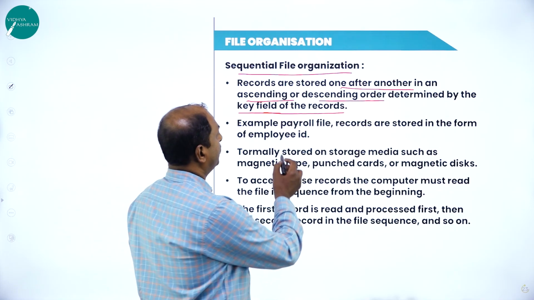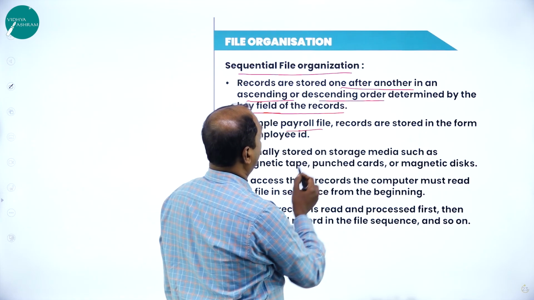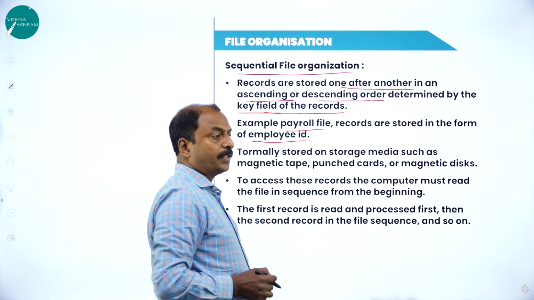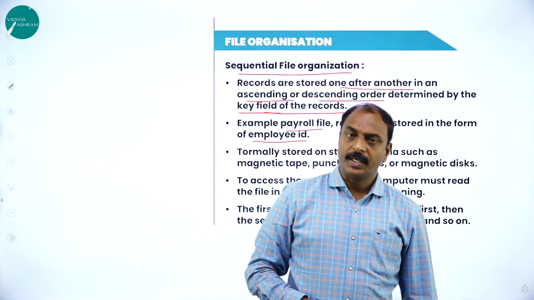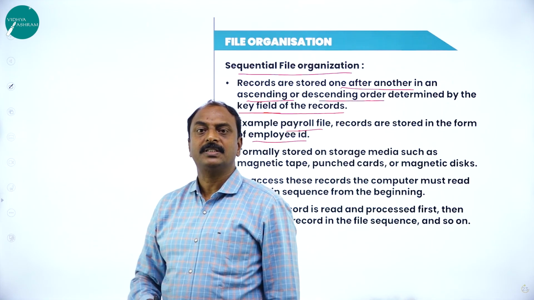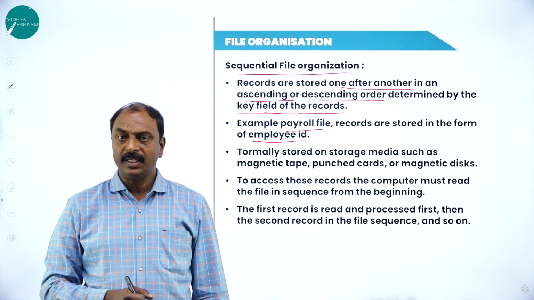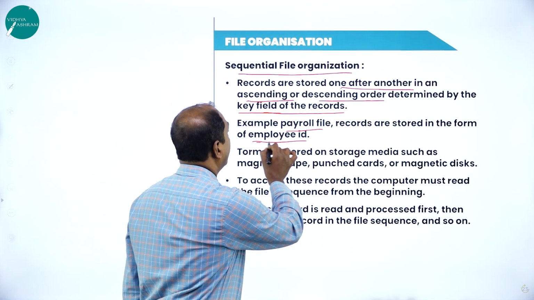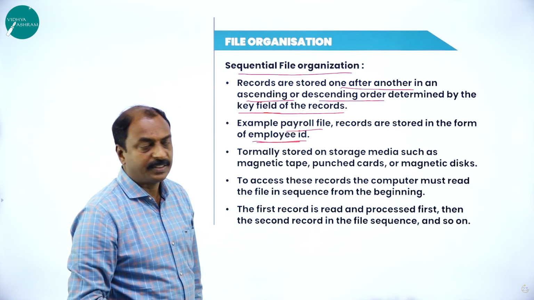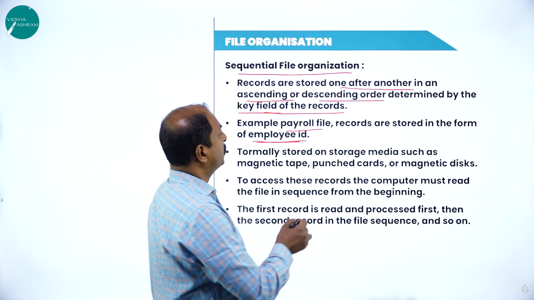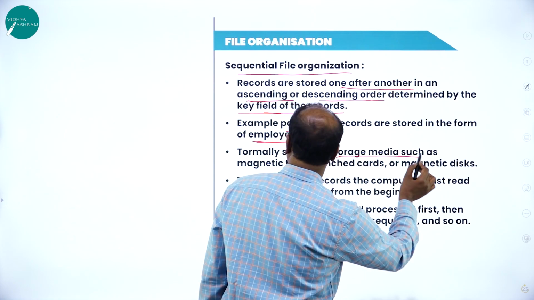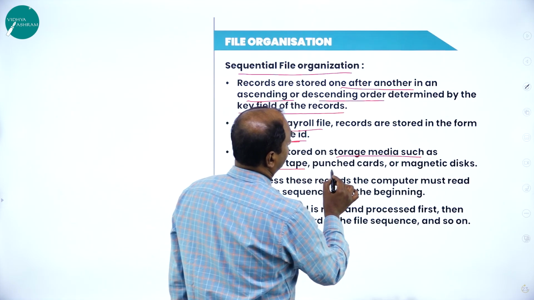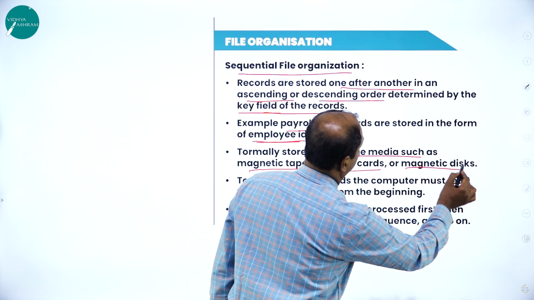Another example is a payroll file or employee file. If I talk about any employee of any company, his payroll and salary details are stored in a database with respect to their employee ID. It is normally stored on storage media such as magnetic tape, punched card, magnetic disk, etc.